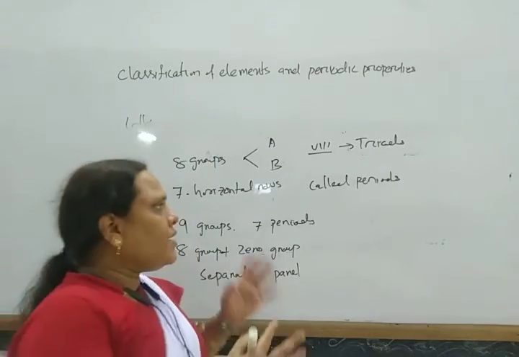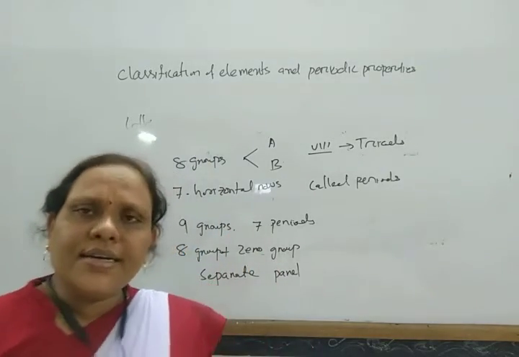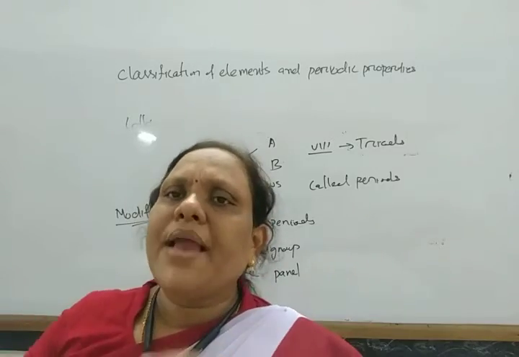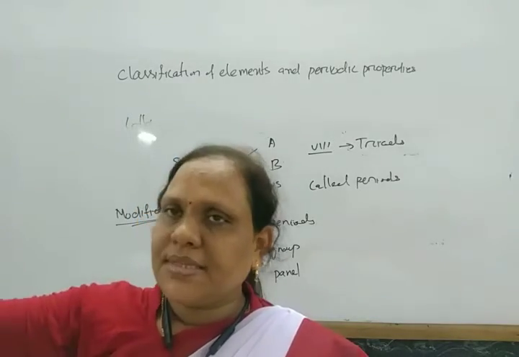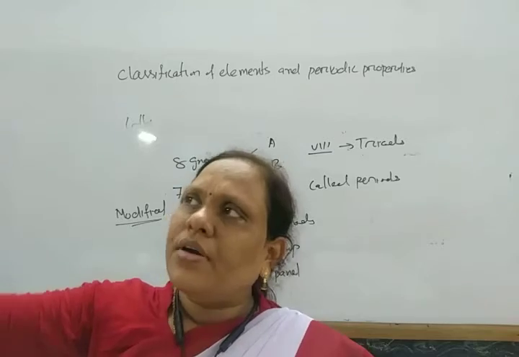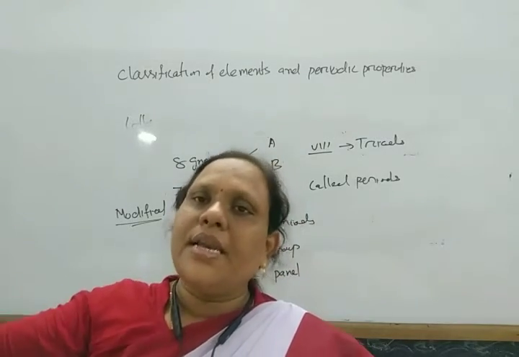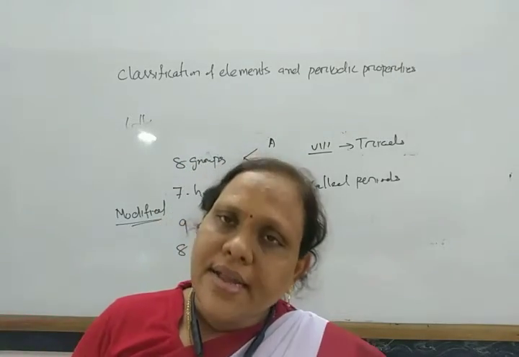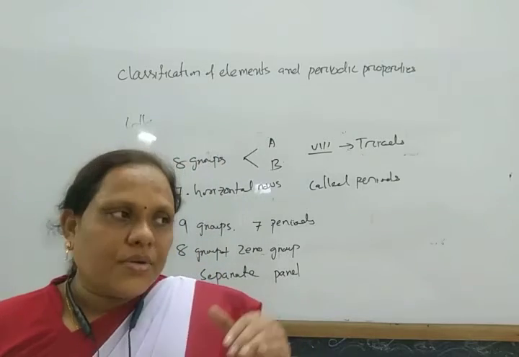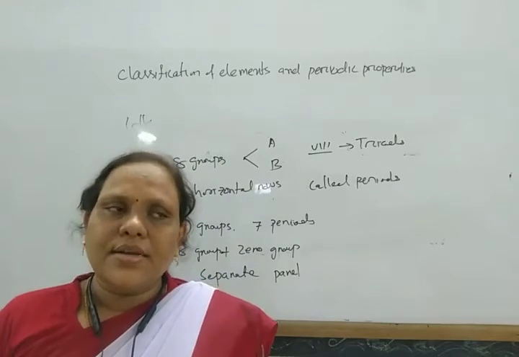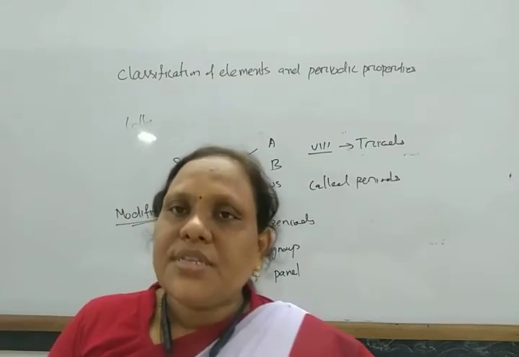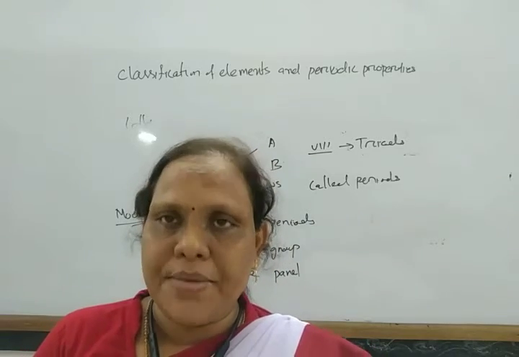When Mendeleev constructed this periodic table, there were some blank spaces, and those blank spaces were for some new coming elements. In this way, it gives an idea for the discovery of new elements.